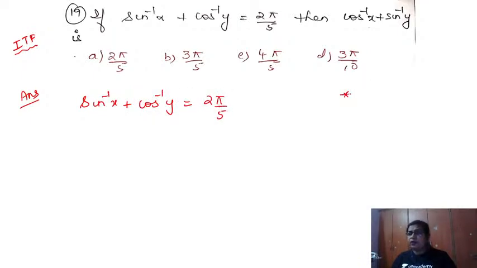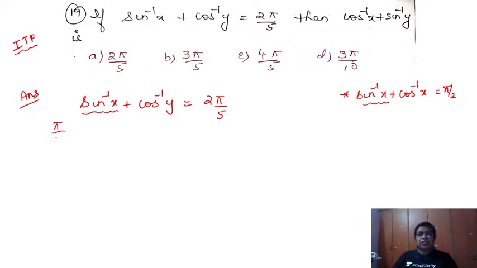But I know one property in inverse trigonometric function: sine inverse x plus cos inverse x, what is this equal to? This is equal to pi by 2. So in place of sine inverse x, can I write pi by 2 minus cos inverse x? Yes, possible, no? So in place of sine inverse x, I will write pi by 2 minus cos inverse x, plus in place of cos inverse y, can I write pi by 2 minus sine inverse y? Same property. This is given to me equal to 2 pi by 5.